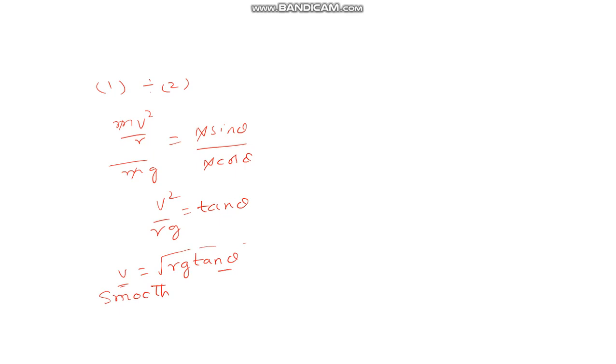So for a particular banking of road, let us say you have put some 30-degree banking. For this, R is a constant, g is a constant, you will get a particular speed, let us say some 40 km/h. So this is the speed you should maintain on the track. If you go beyond the speed, again the same situation will come as in the previous case. It will fall off. Okay.